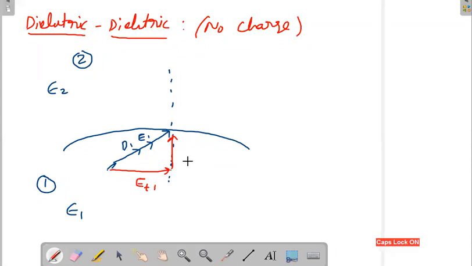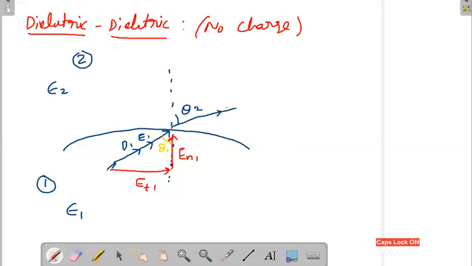So this is the normal component En1, and it is making an angle of theta 1. Once it refracts, it will make some other angle, that angle is theta 2.